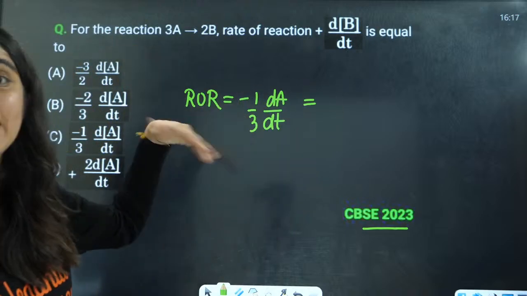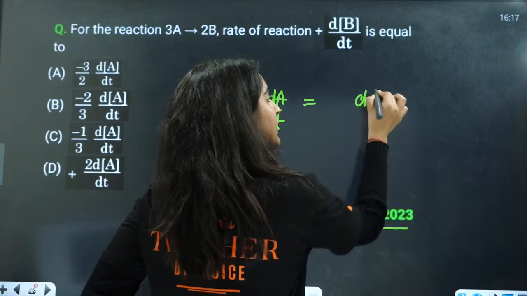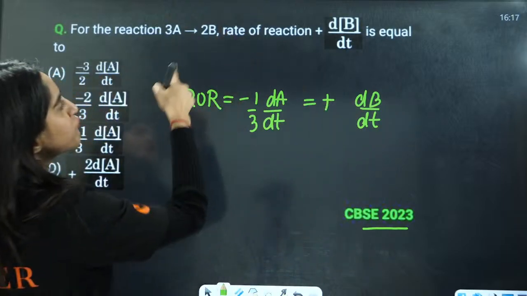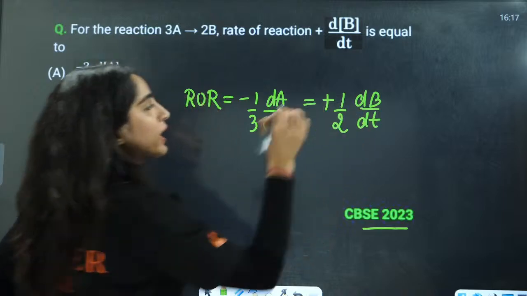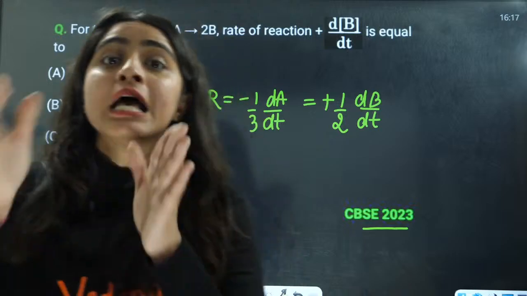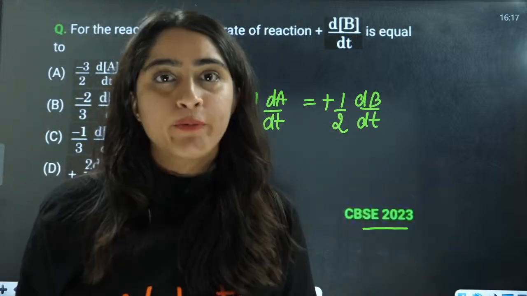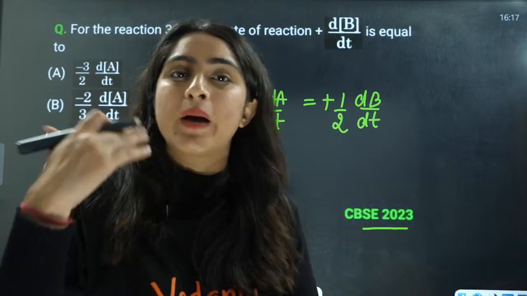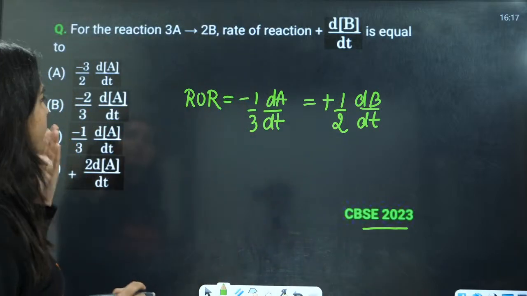Equals to what is getting appeared here, that is dB by dt, and the number of moles are 1 by 2. Divide by the number of moles when we are calculating the rate of reaction. When we are calculating appearance or disappearance, you need not divide by the number of moles, right? Here just put the values.